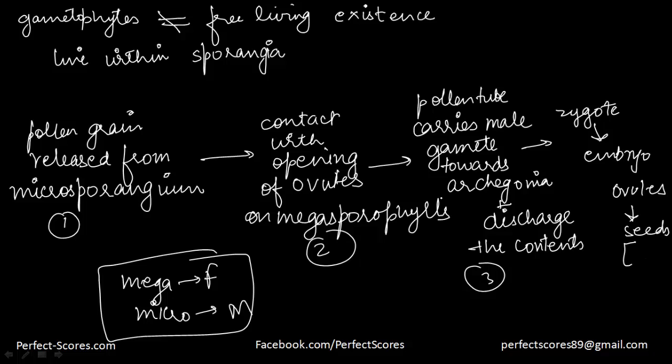So that is pretty much all that you need to know about gymnosperms right now. The only thing that you need to remember is that megaspores are from the female side, and the microspores, the microgametophytes, are from the male, and because they are dissimilar, they are known as heterosporous organisms. So that is all about gymnosperms covered in this video, and the next video is going to be based on angiosperms.